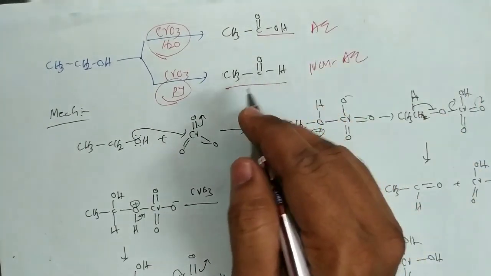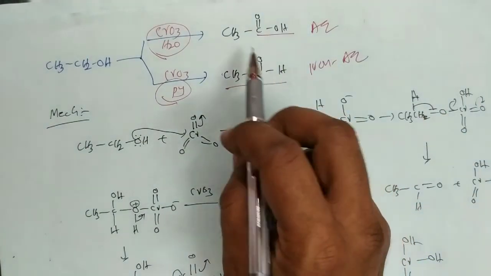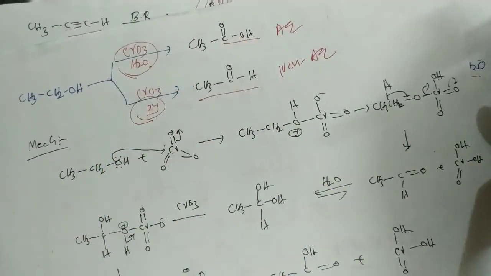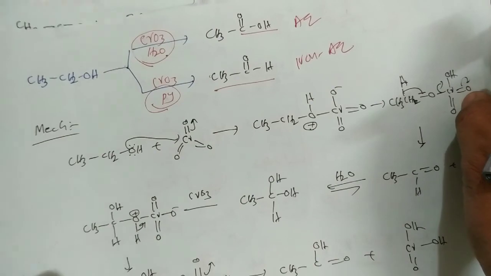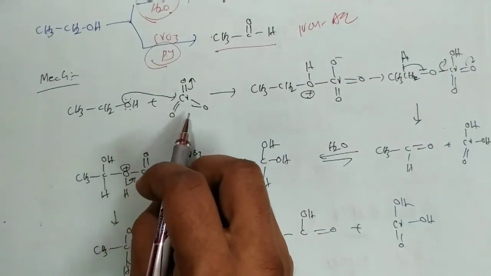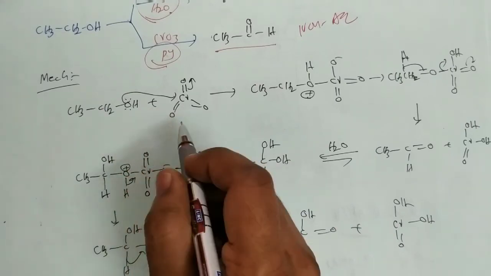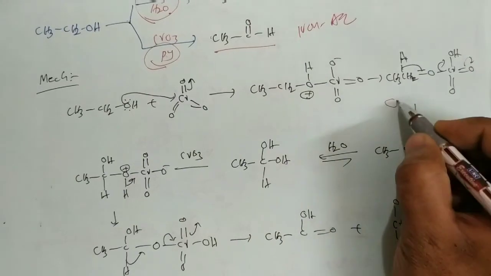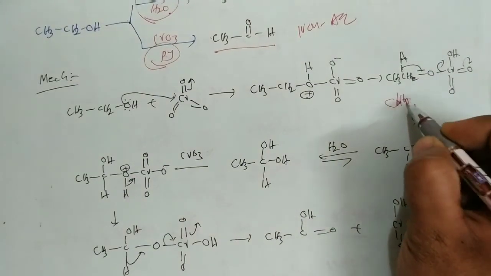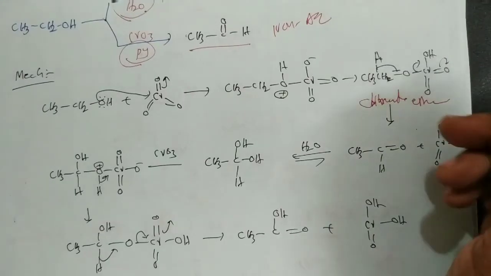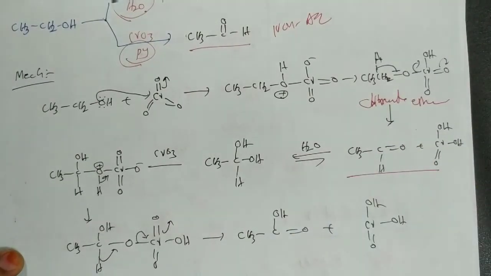In non-aqueous medium, primary alcohols are oxidized only to aldehydes, but in aqueous medium, primary alcohols are oxidized to carboxylic acids. Okay, why? Generally, based on the mechanism, this alcohol reacts with chromic acid, and finally we get a chromate ester. By breaking of this chromate ester, we get this compound.